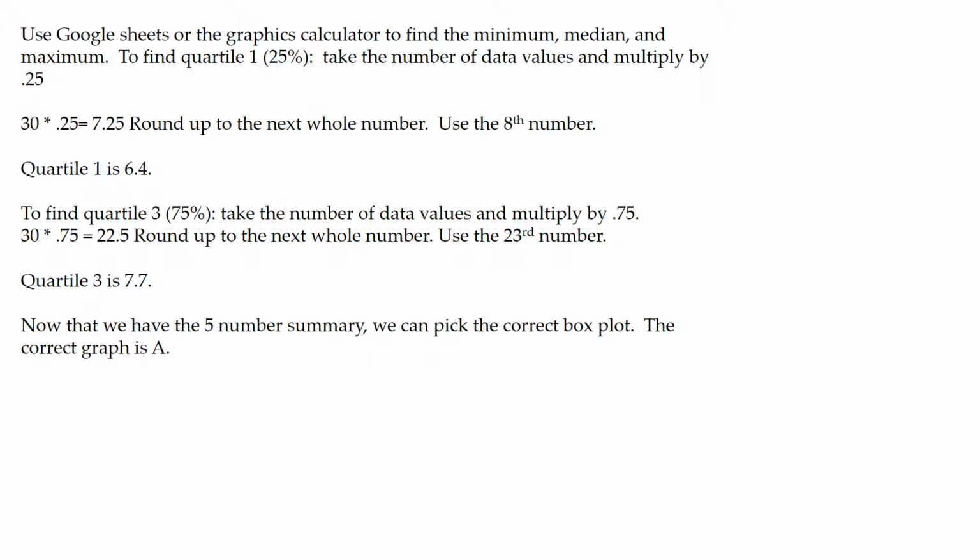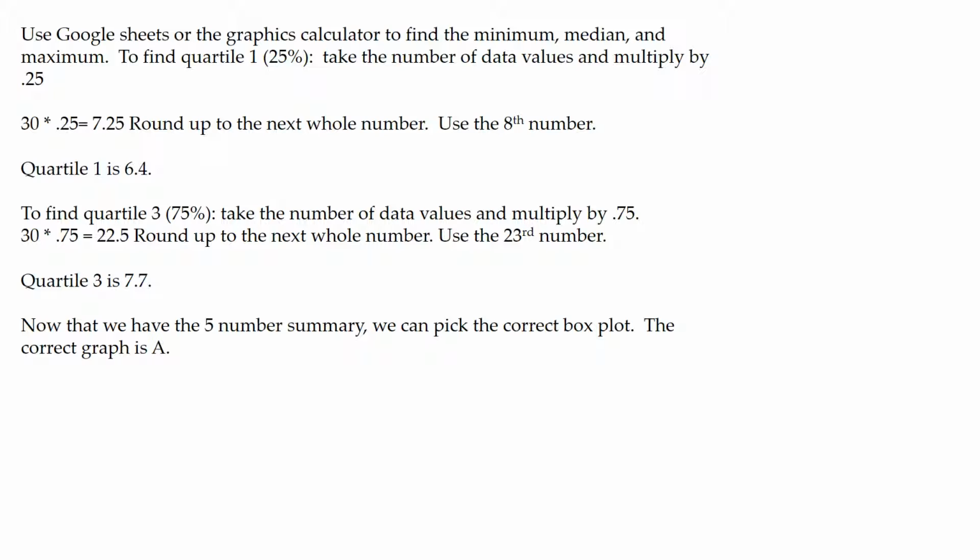To find quartile 3, that's the 75% mark, take the number of data values and multiply by 0.75. 30 times 0.75 is 22.5. Again, since we have a decimal number, round up to the next whole number, which is 23, we use the 23rd number.